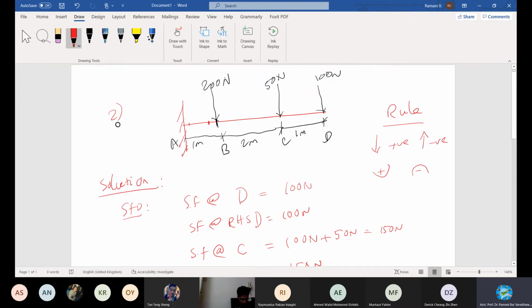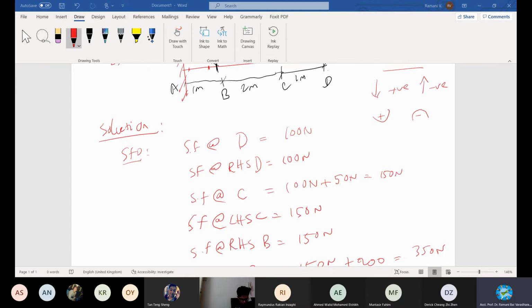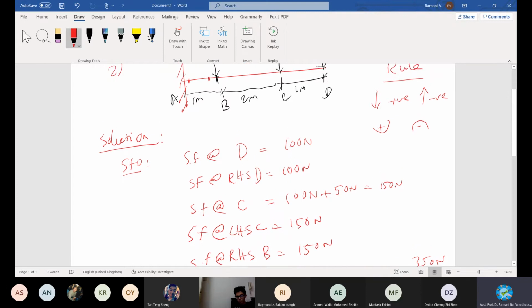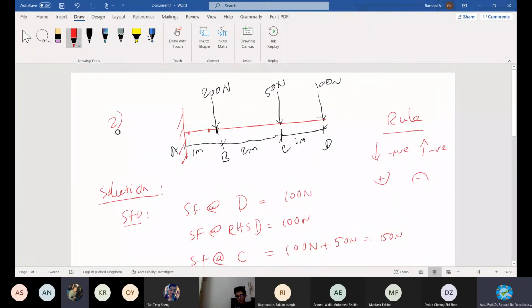How much is right hand side of A? Please answer, Kosar. How much is right hand side of A, where I marked red? I cannot see. You cannot see the diagram?